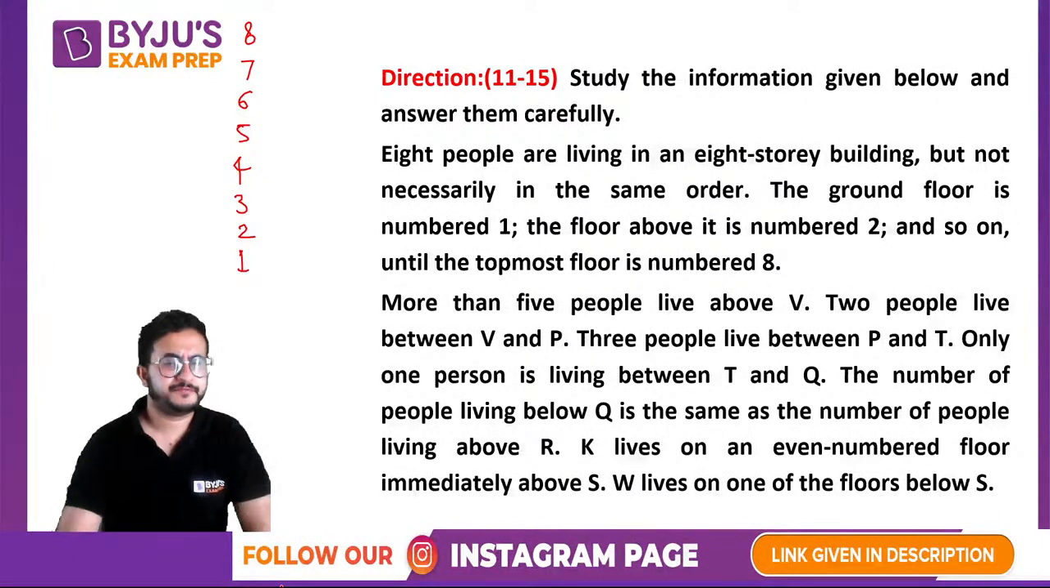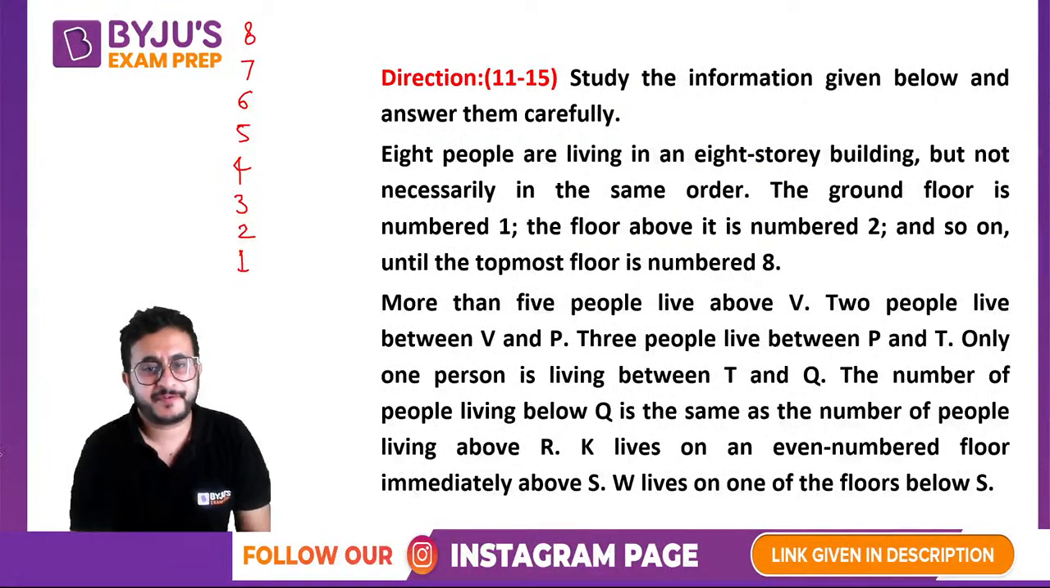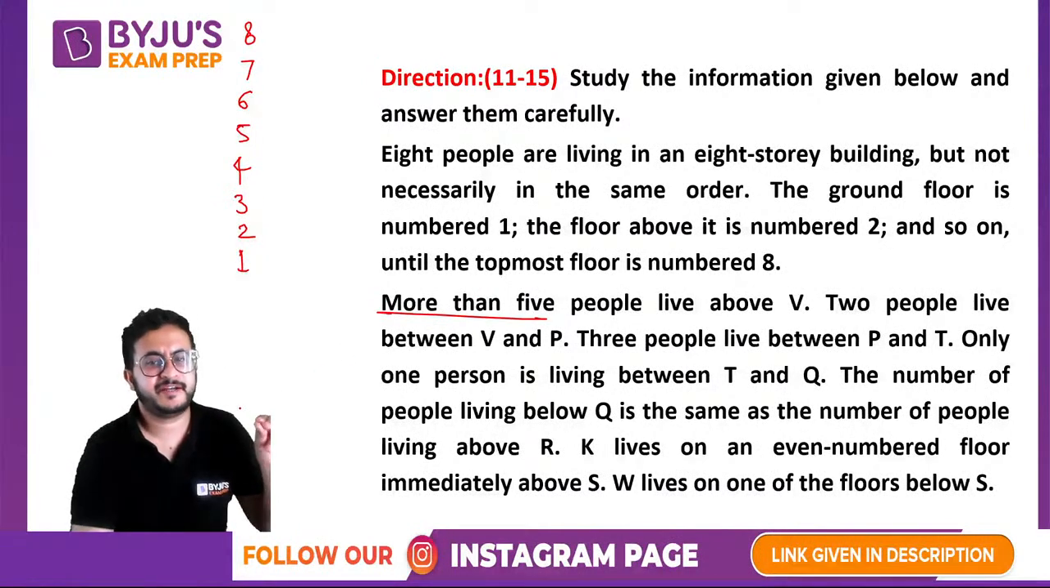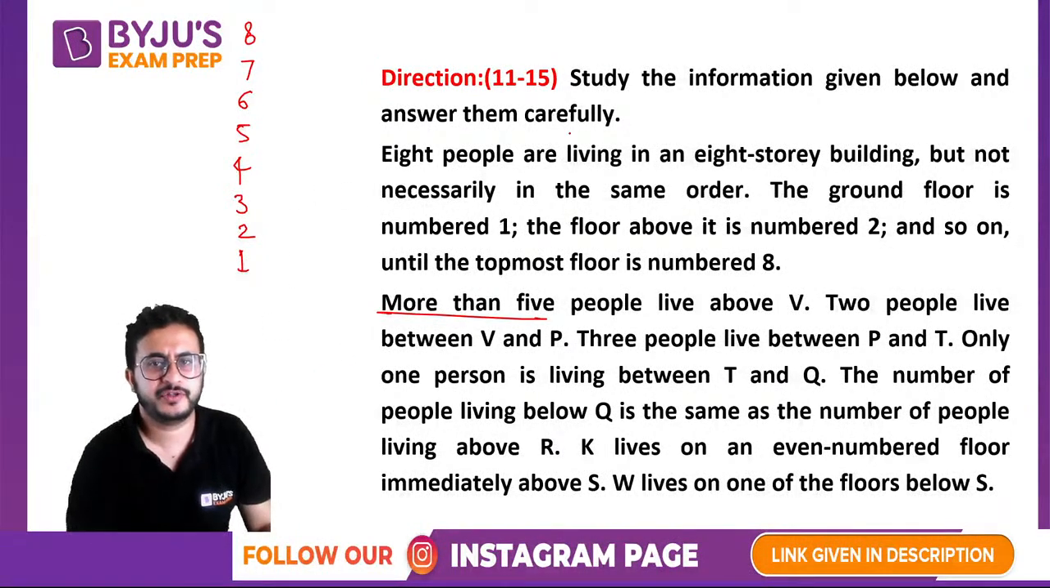So we can start from the first statement. It says more than 5 people live above V. More than 5 means it can be 6. Now we will not count 5. If it clearly says more than 5, that is different from if it said 5 or more. So there are two different things. If I say 5 or more,